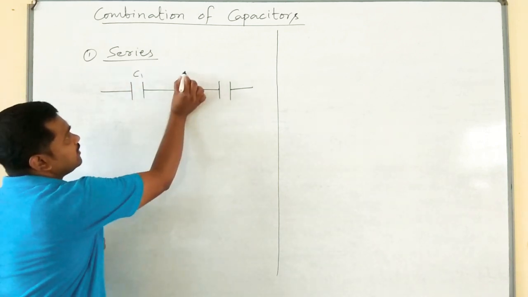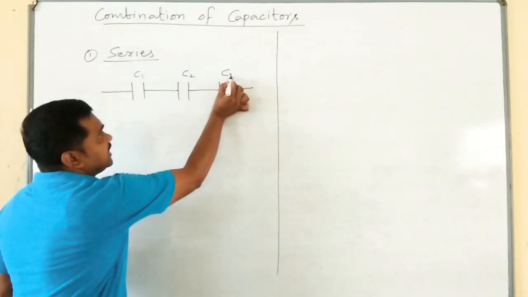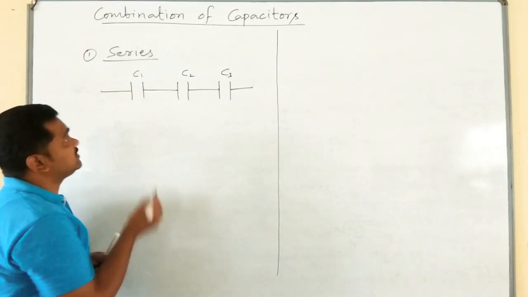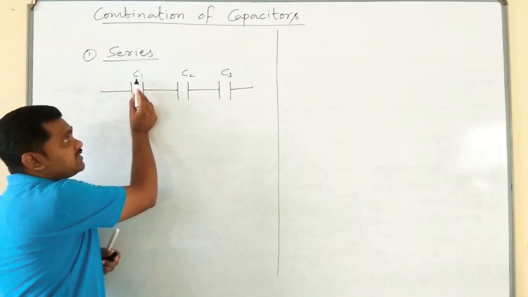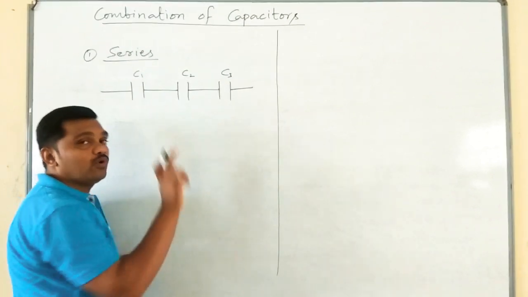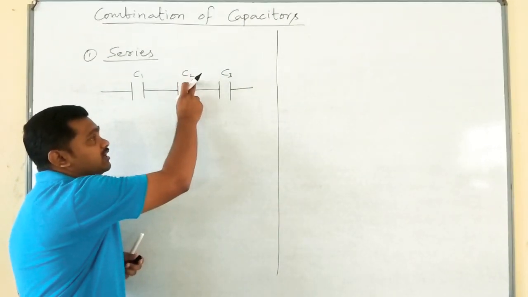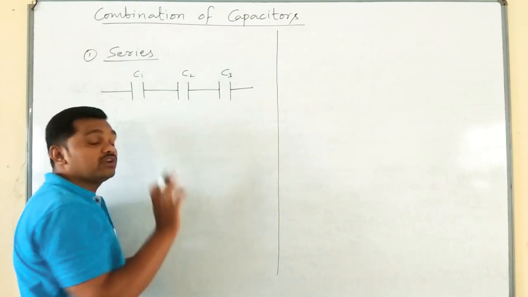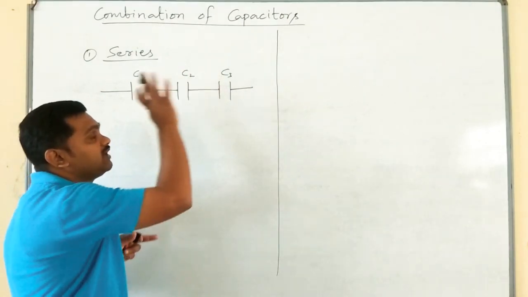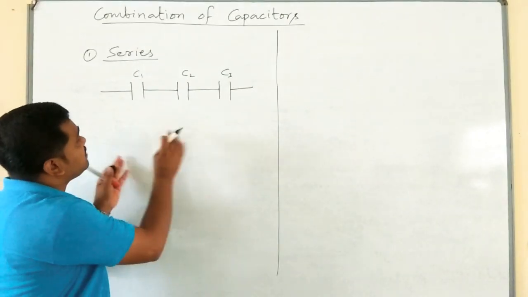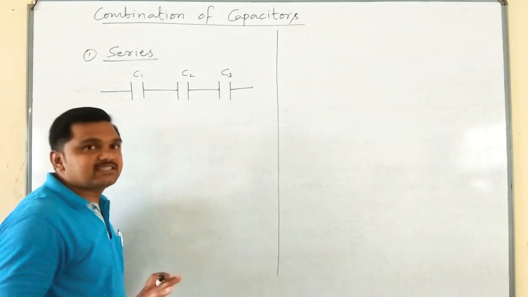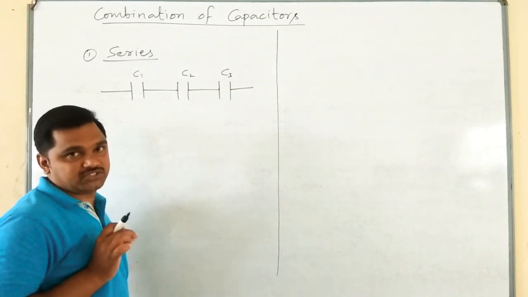So if C1, C2 and C3 are the three capacitors, then one end of C1 should be connected to only one end of C2, and similarly one end of C2 has to be connected only with one end of C3. This type of arrangement is called series arrangement or series combination.